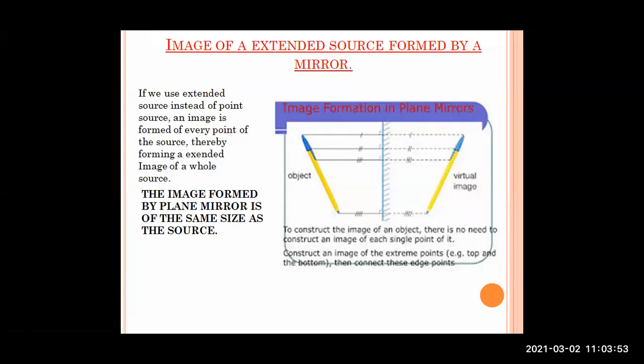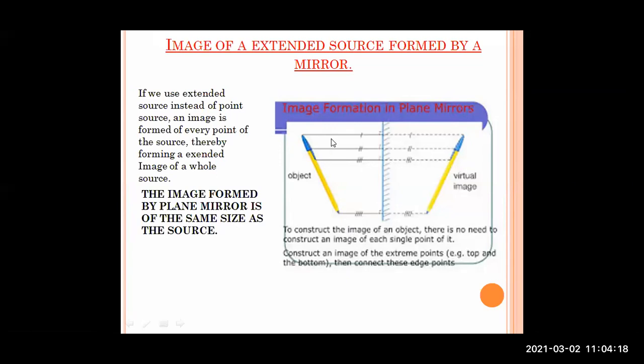thereby forming an extended image of the whole source. You can see the extended image of the whole source. The object is the whole source, and you can see the virtual image. It is also the whole source. The image formed by a plane mirror is of the same size as the source. The size of the pen remains the same. Its height and width will not change.